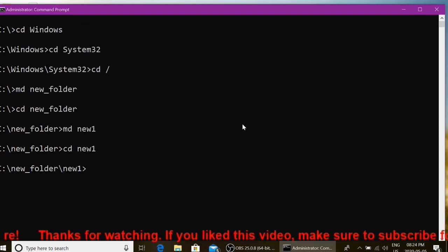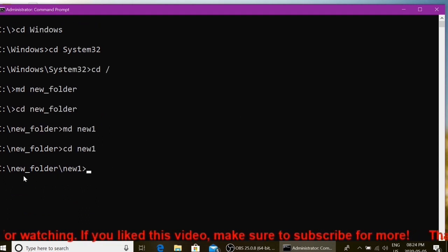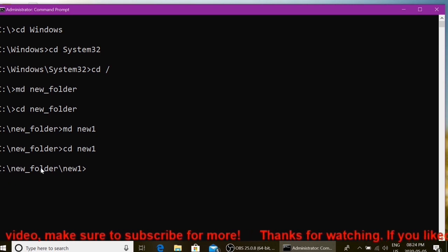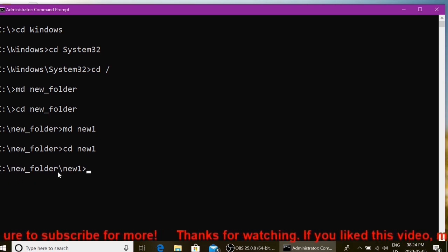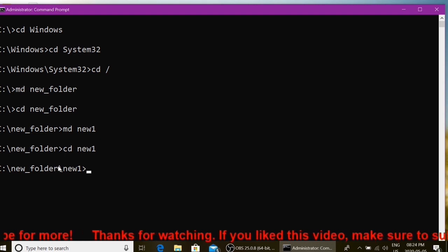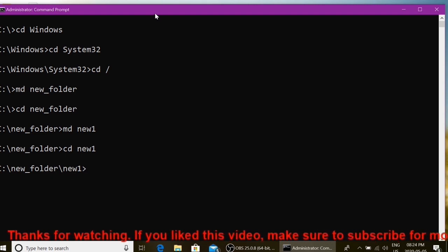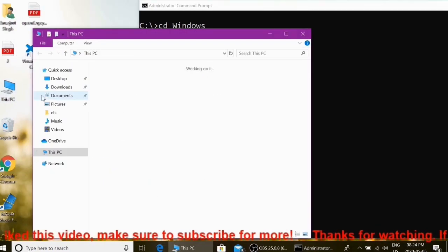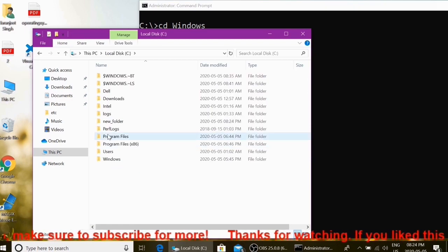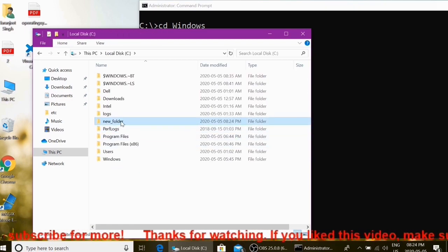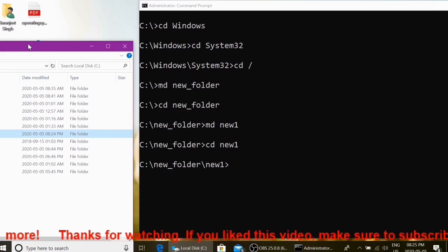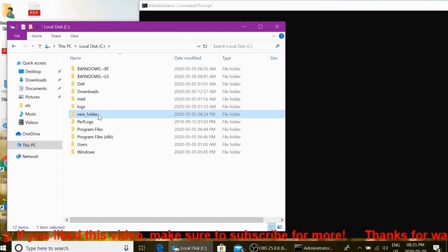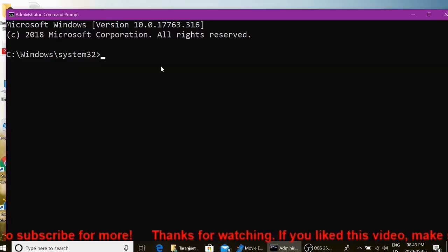So now here you can clearly see we have a root directory. In the root directory we have a subdirectory, that is new underscore folder, and within new underscore folder we have a new directory, that is called new one. Graphically we can also check it. Switch to the C directory. In the C directory, here we have a new folder, as we created with the help of DOS. Within new folder we have new one.